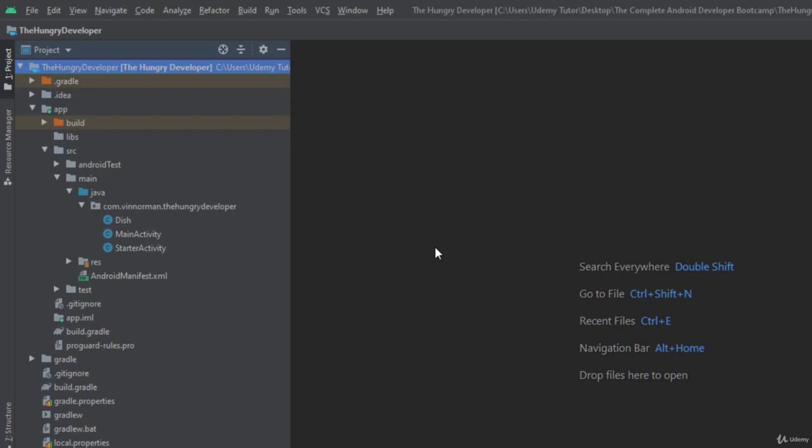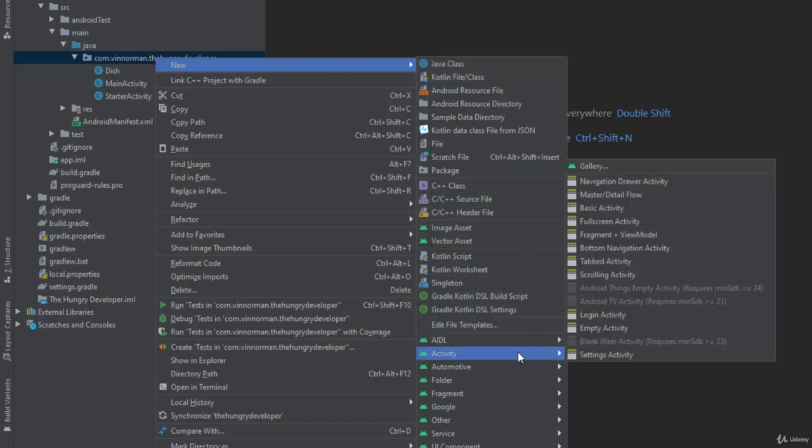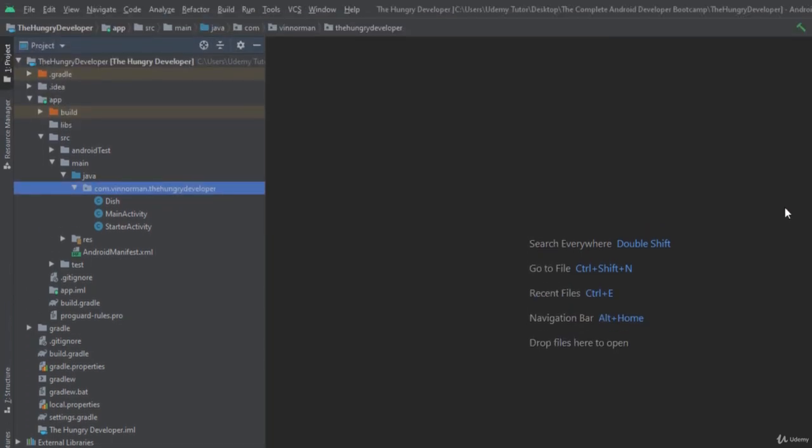Now, if you remember from when we made the starter activity, it's fairly straightforward to make the activity, the layout file, and add it to the manifest. We just right click, we do new, and then we can hover down to activity and we can select empty activity from there. But just for a change, we're going to do something a little bit different. Just escape that. We're now going to make the main courses activity from scratch.